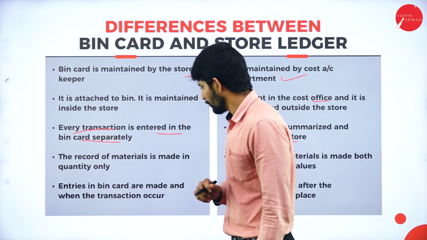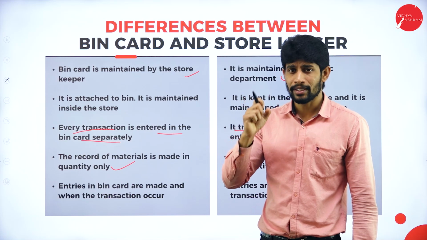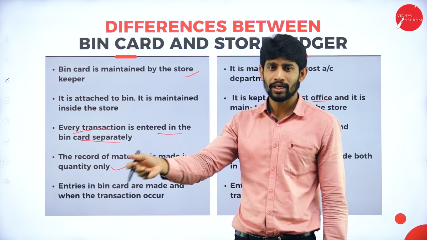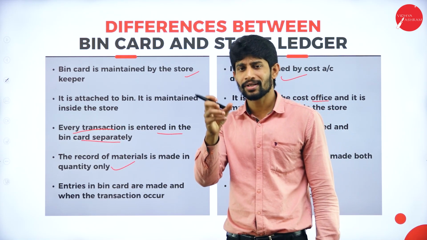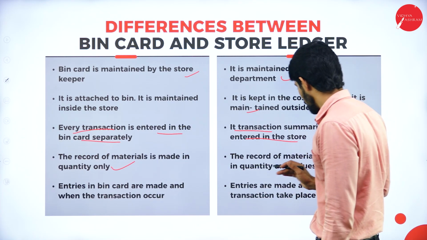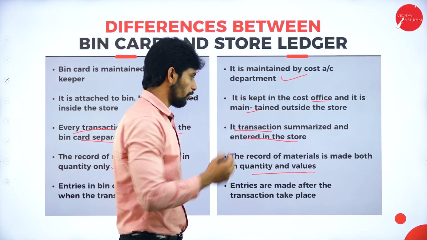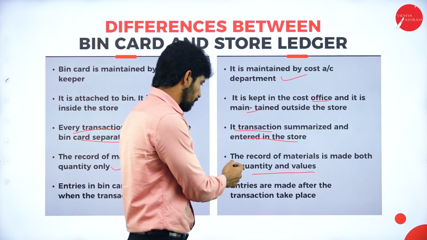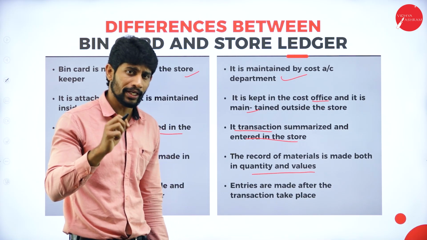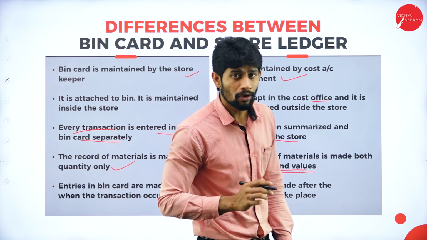Next, the record of materials in the bin card is made in quantity only. How much quantity you purchased, how much you issued, how much you received is written, so it is mentioned in quantity. Here in the store ledger, the record of materials is made both in quantity and in value. So in the bin card it is mentioned only in quantity, but in the store ledger it is mentioned in quantity as well as in value.